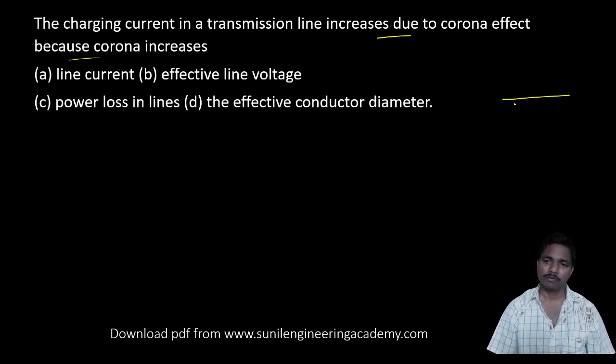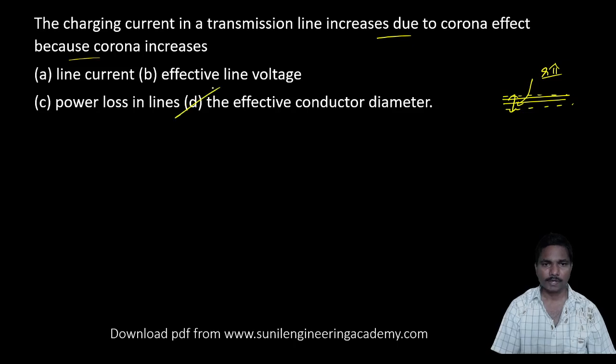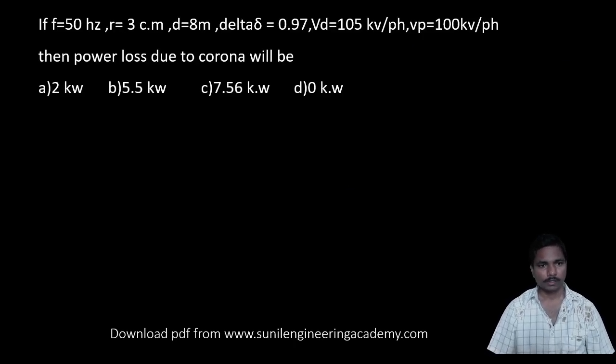The charging current in the transmission line increases due to the corona effect. Because corona increases, the air around the conductor also ionizes. So what about the effective radius? The effective radius increases, so the effective diameter is going to increase. Next question: the power loss due to corona will be dash.